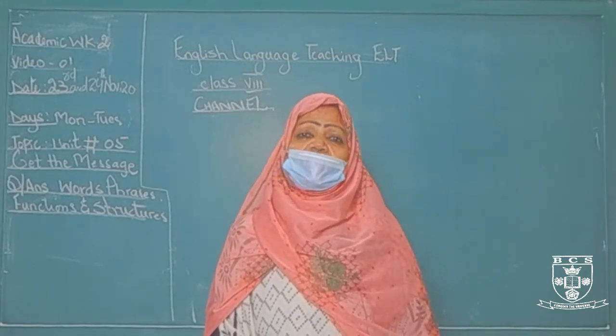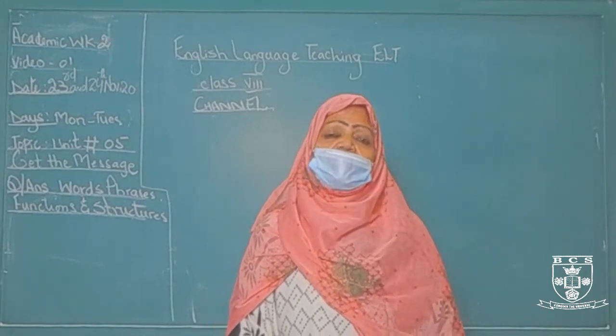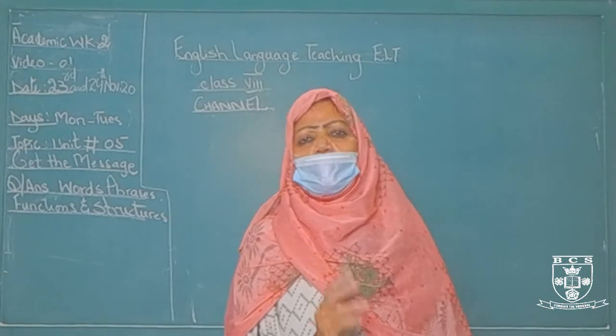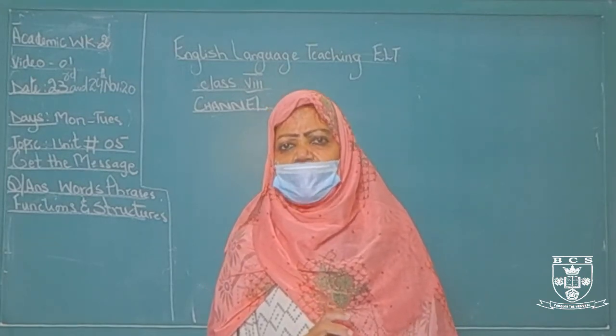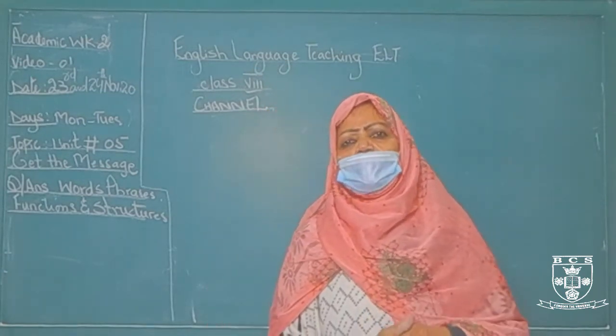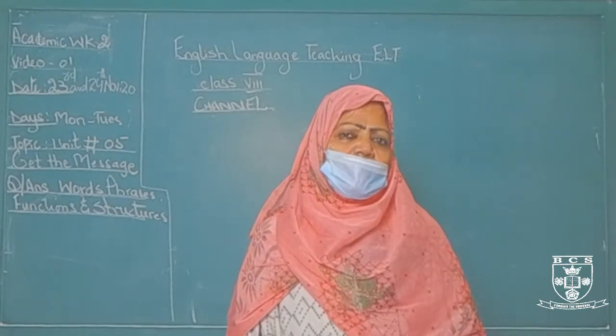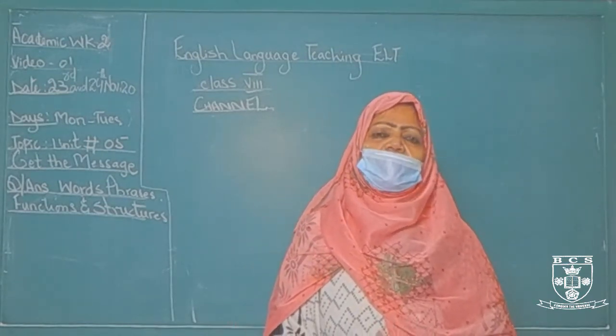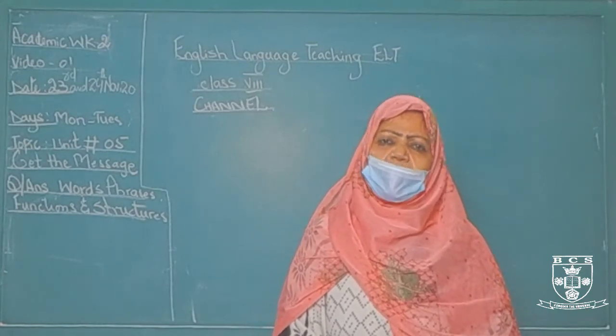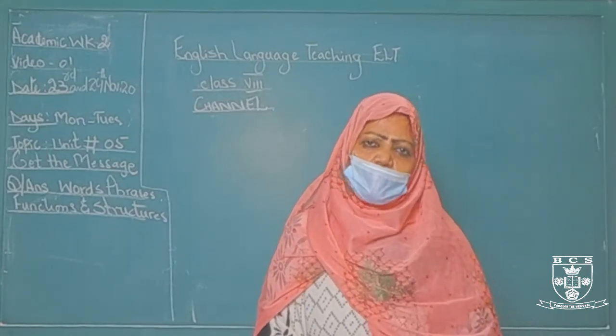What is the lesson about? The lesson is about Meg and Tom. Tom wants to buy a new mobile phone which connects to the internet because he doesn't have any video camera in his old mobile phone.